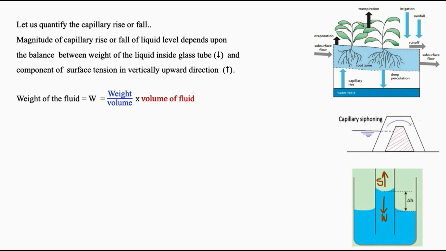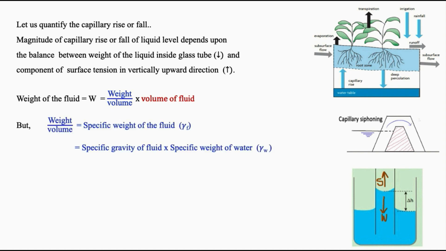Weight can be written as weight by volume into volume of the fluid. Weight by volume is the specific weight of the fluid, which is equal to the specific gravity of the fluid into the specific weight of water. Therefore, in terms of symbols, it comes to G into gamma W, where G is the specific gravity of the fluid and gamma W is the unit weight or specific weight of water.